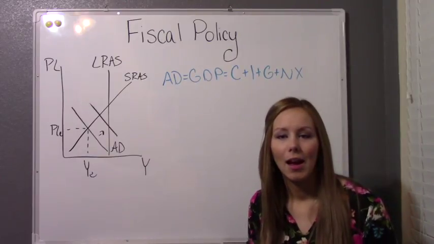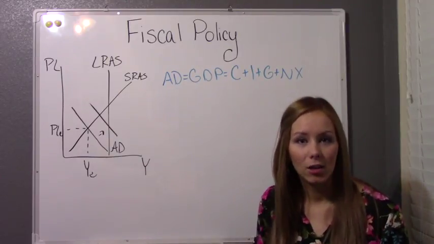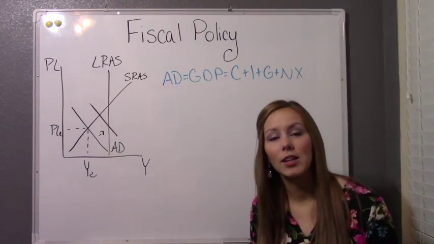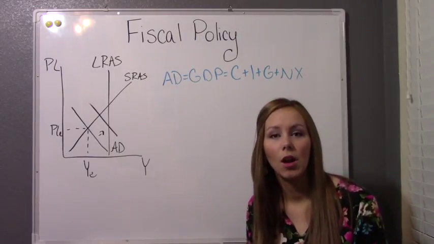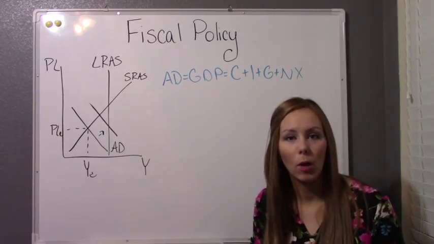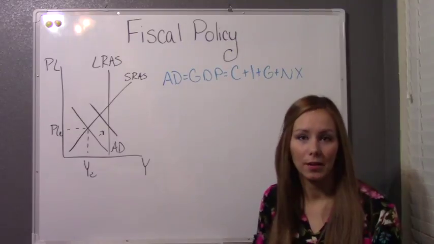Another example could be more people are going to be on Medicare, so that's going to increase government spending. Food stamps, that's going to increase people's being able to purchase food. All of those different measures that automatically happen when more people are unemployed, that's going to increase aggregate demand.